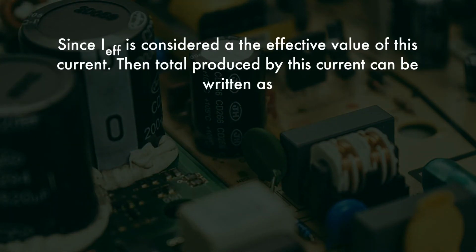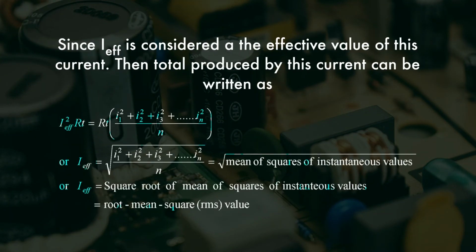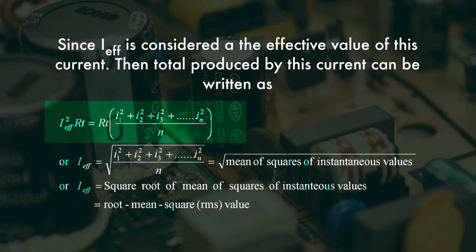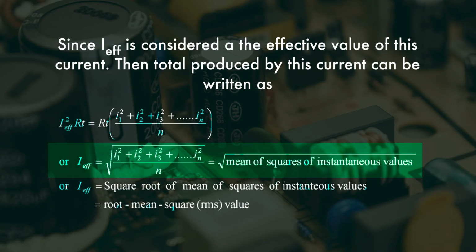Since I effective is considered as the effective value of this current, the total heat produced by this current can be written as I effective square RT is equal to RT in bracket I1 square plus I2 square plus I3 square up to In square divided by n. So here you can say just you take the square root. So I effective can be written as under root I1 square plus I2 square plus I3 square up to In square divided by small n.